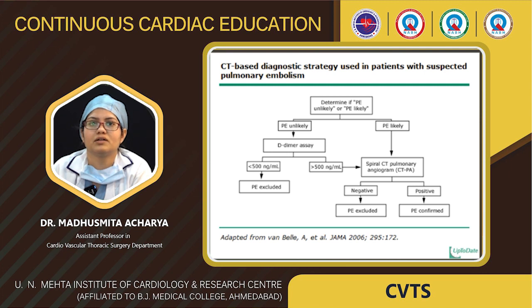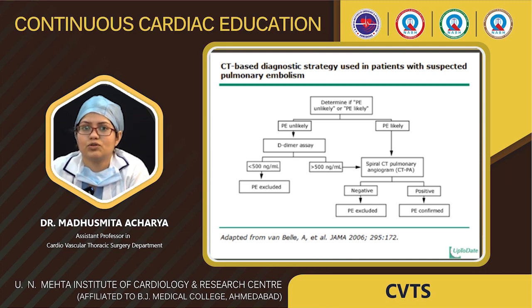So how do we diagnose pulmonary embolism? If you are suspecting pulmonary embolism, then you do a D-dimer. If the D-dimer is more than 500 nanogram per ml, then you can do a CTPA. If the CT pulmonary angiogram is negative, then we can exclude pulmonary embolism. If it is positive, we can confirm that.